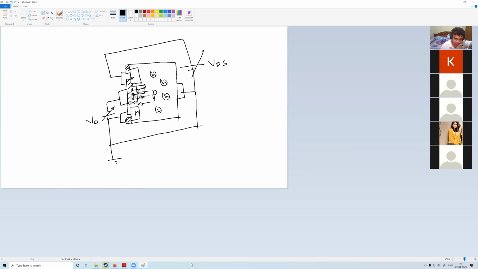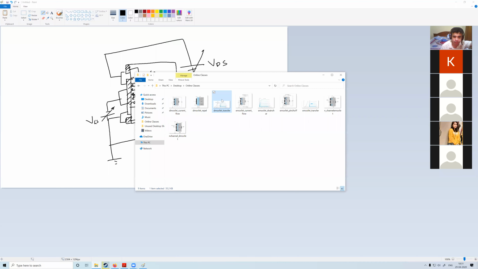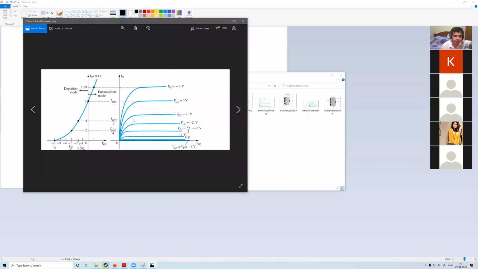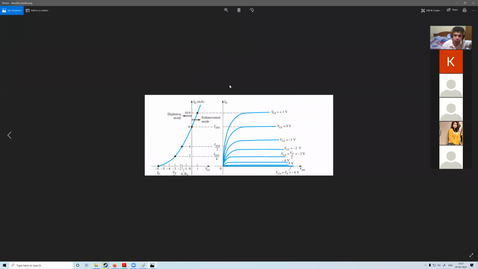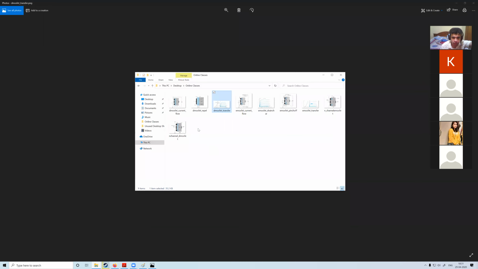This is once again explained in this figure in the book. Once again, see that when I am applying a negative voltage, the current is decreasing. Why? Because the channel becomes narrower and narrower. You can see it here.